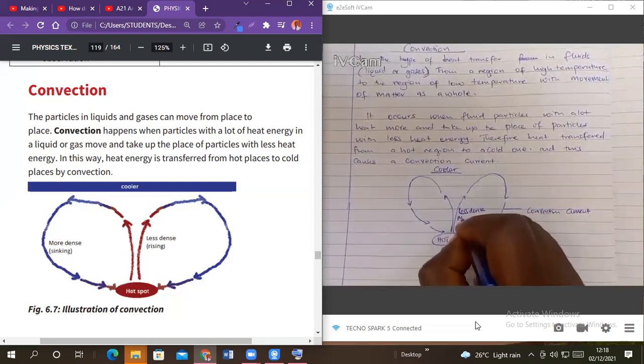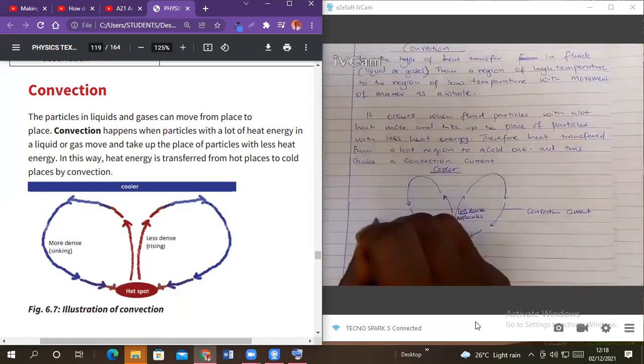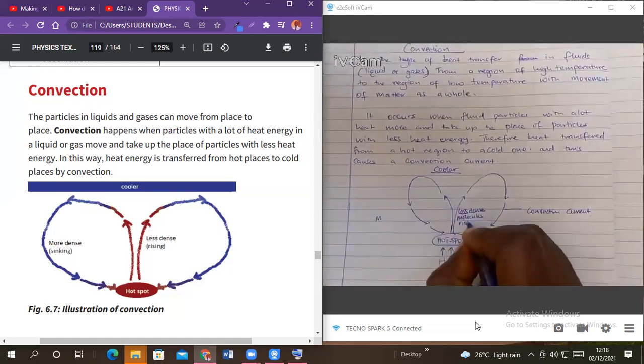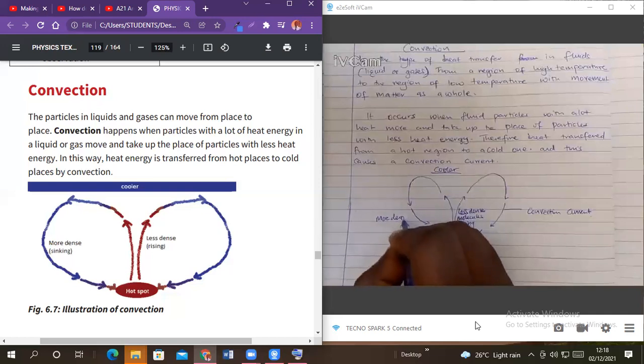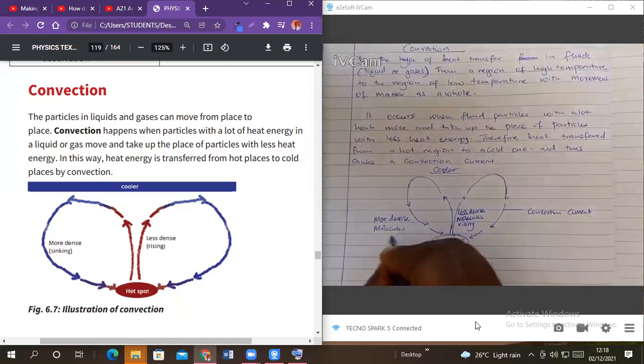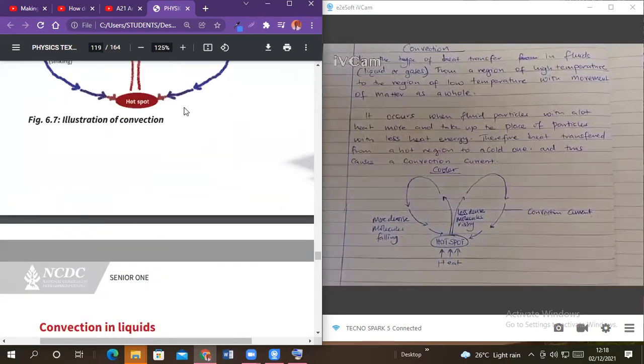Less dense molecules rising, and we have more dense molecules sinking or falling. Say falling or sinking to mean the same thing. So that is the illustration of convection.